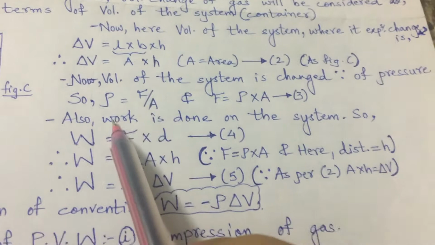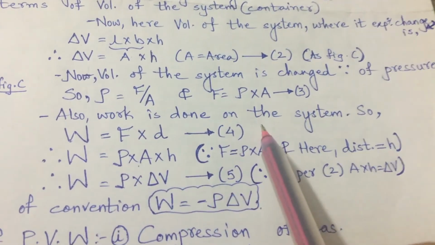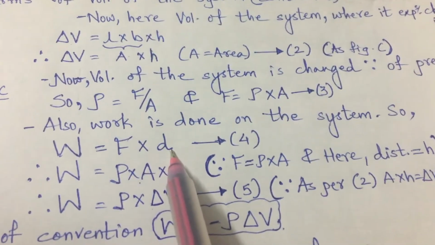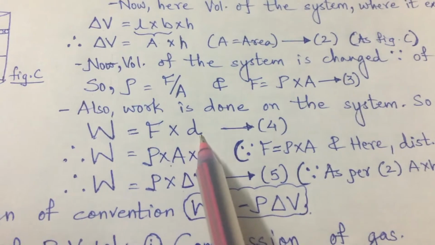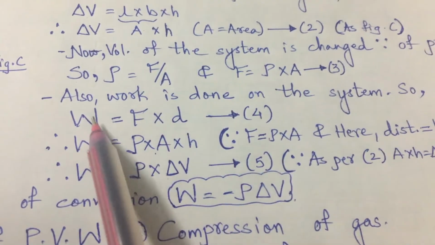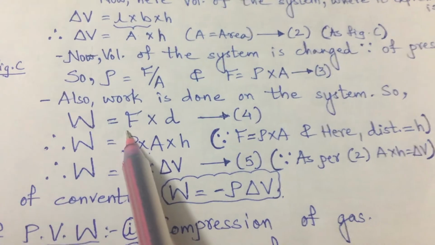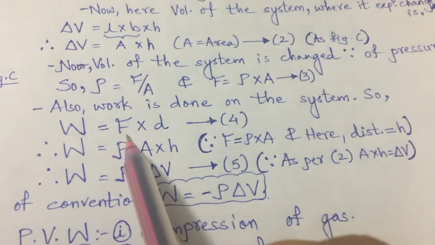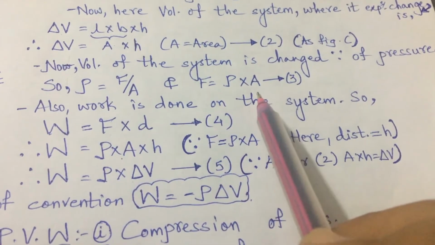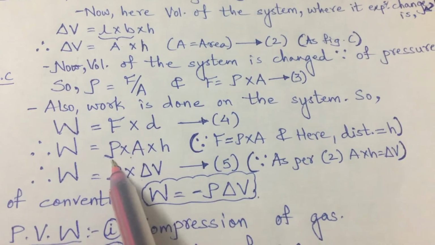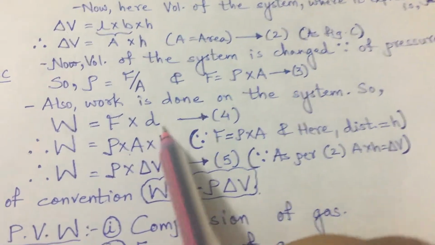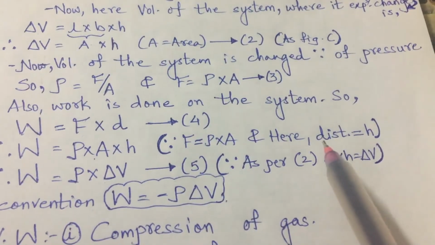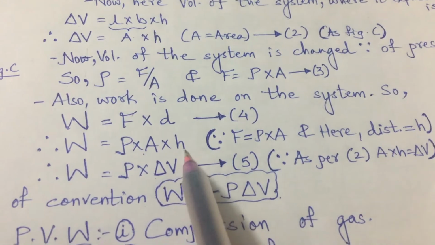So now work is done on the system. Work done is equal to force into displacement, as per our very first formula in physics. So here work done is equal to force into distance. What force have we got? Pressure into area. So putting the value of force, pressure into area, and the distance is up to the respective height. Taking the distance as h, we will put h here.